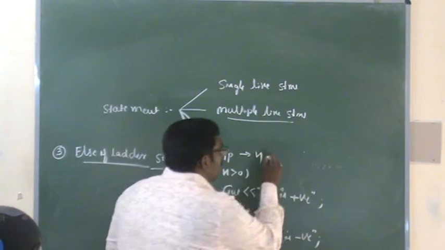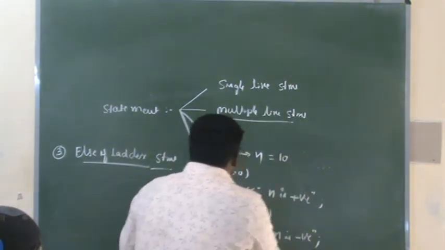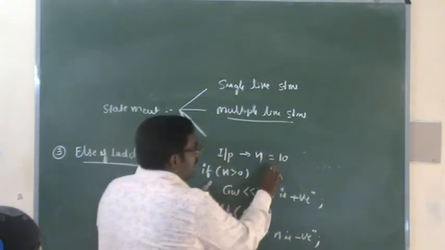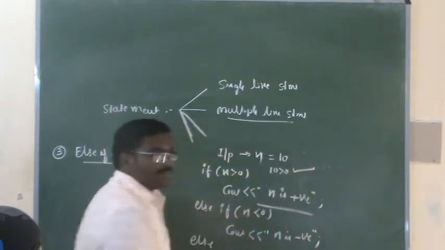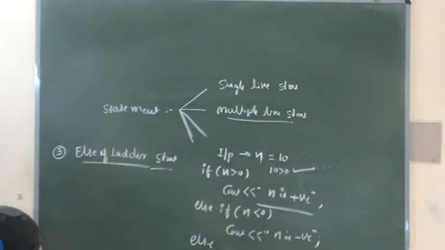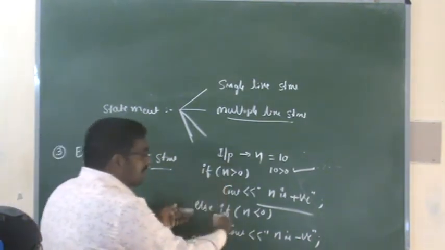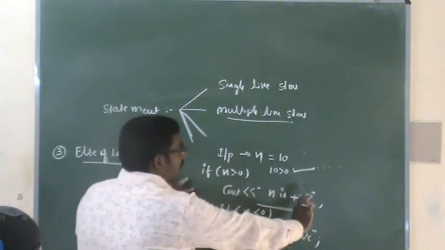For example, if you take n is equal to 10, it will check the first condition, 10 is greater than 0, the condition is true, and it will print n is positive. It won't check the other conditions here. It will stop here only.